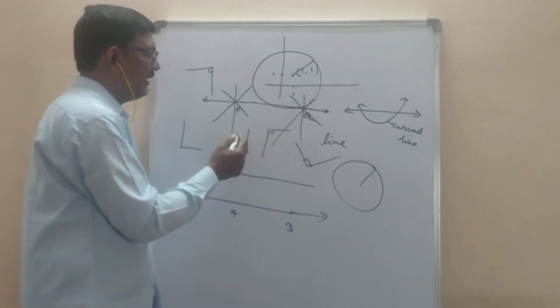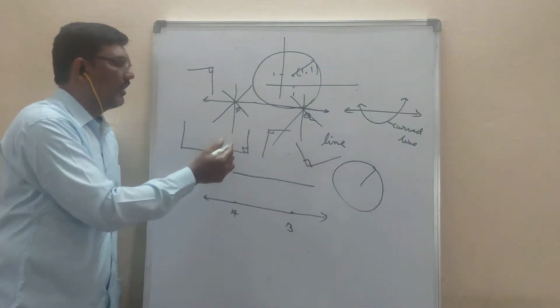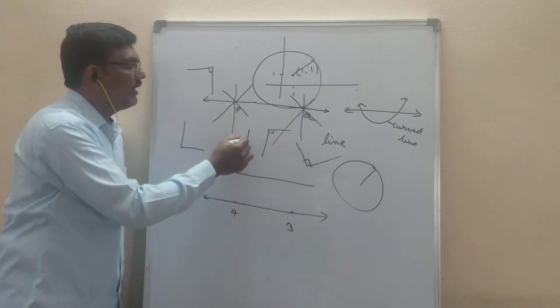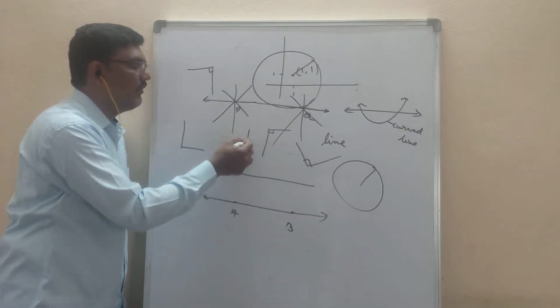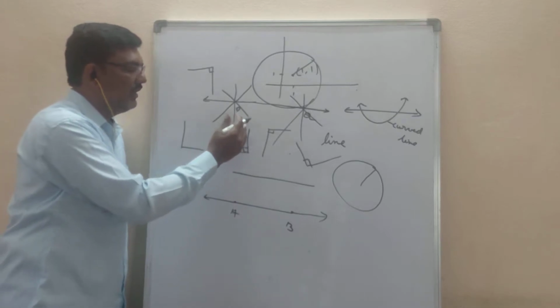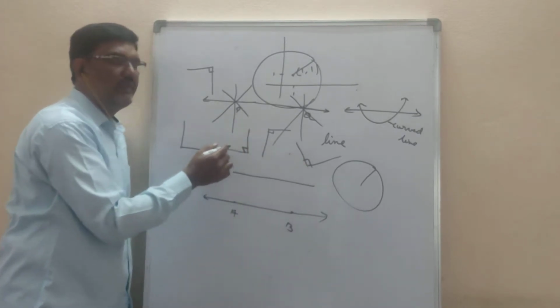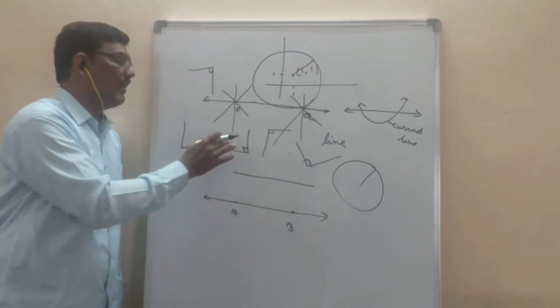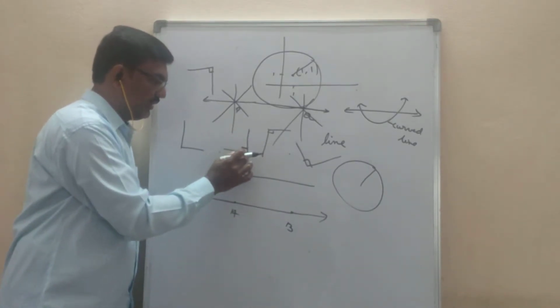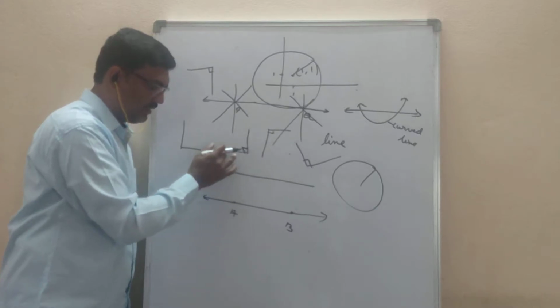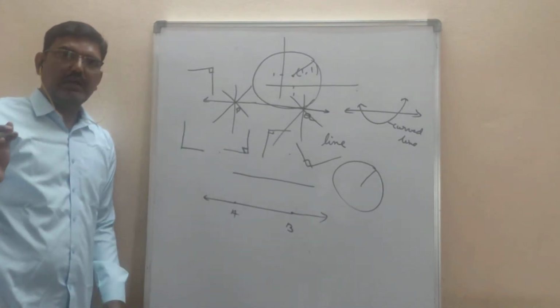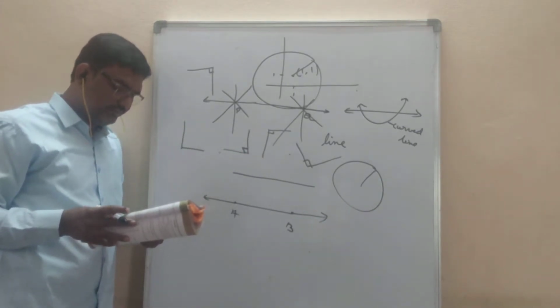Take right angles and cut them, and one arm should coincide with one arm of another right angle. Like that, if you see it, the right angles will be the same. On one arm, if you keep another arm, the second arm also will fall on this one. So all right angles are equal.